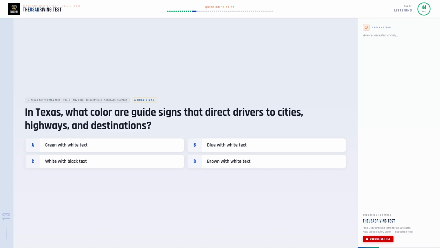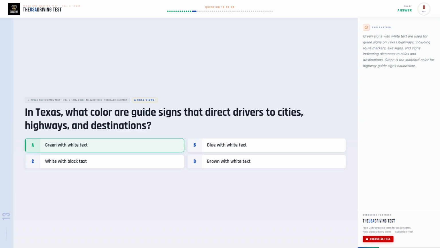In Texas, what color are guide signs that direct drivers to cities, highways, and destinations? Option A, green with white text. Option B, blue with white text. Option C, white with black text. Option D, brown with white text.